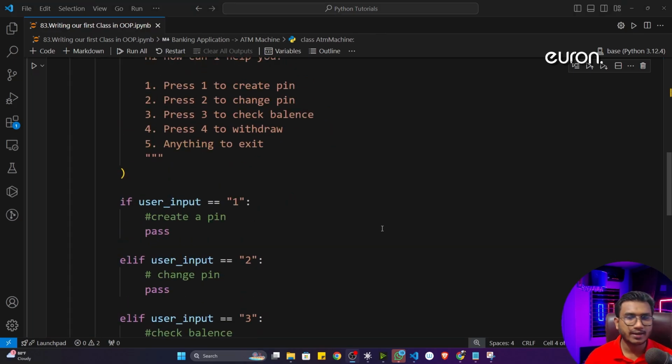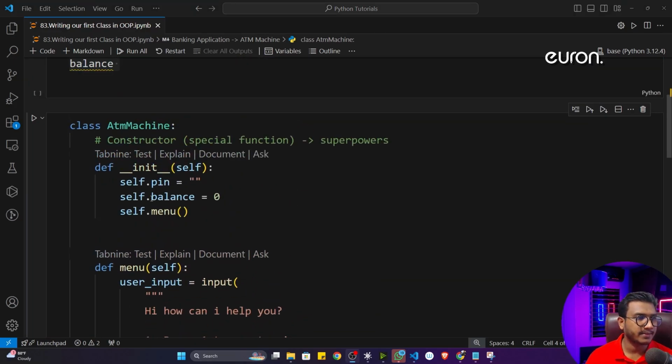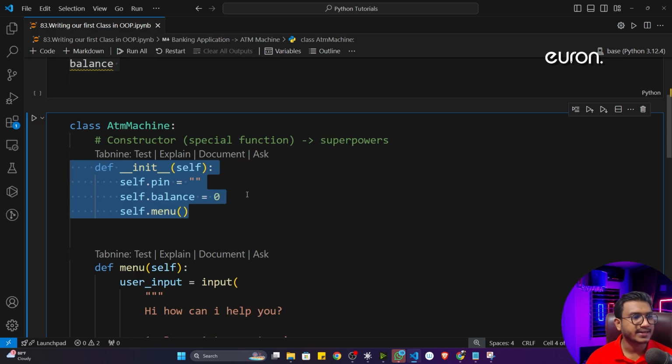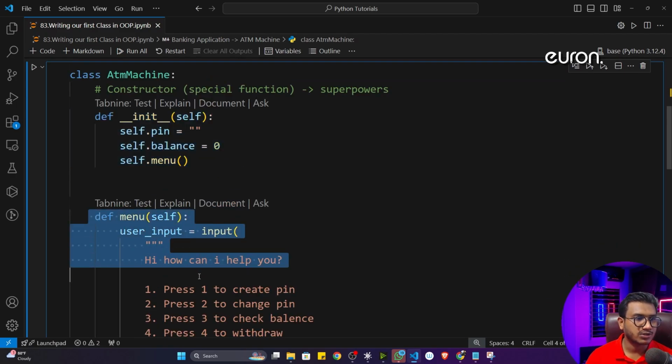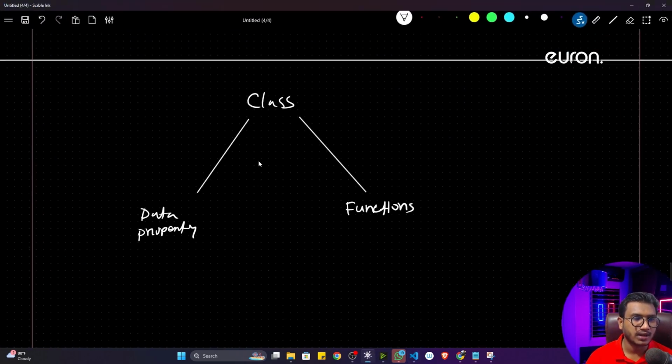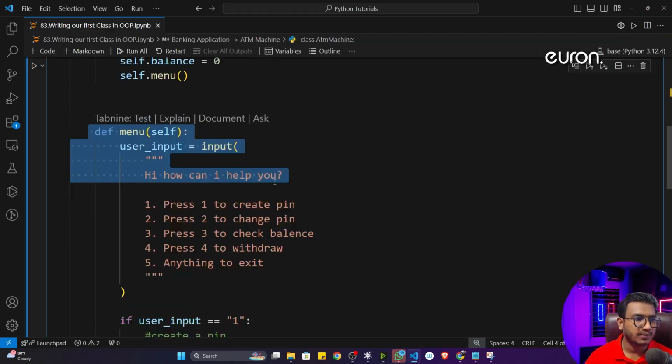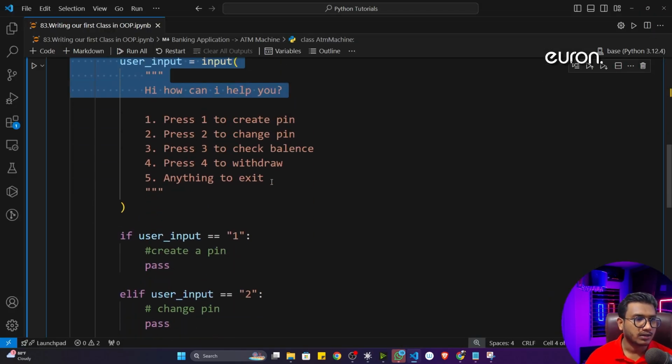As of now, what I have done is define my data property inside this particular class, and I've also taken one functional property. Because you can see in a class we have two kinds of property, data property and functional property. Here, I have just written that your ATM machine will be able to create a pin, change the pin, check the balance, withdraw, and if you press any other button, it will exit the application. So these are the functional properties I will be taking in this ATM machine.